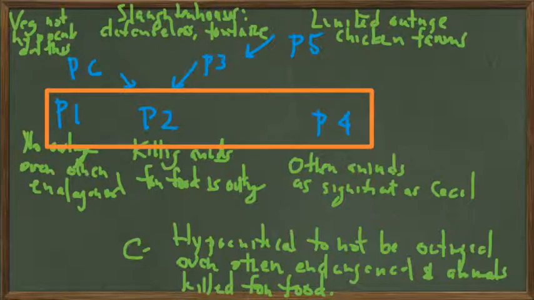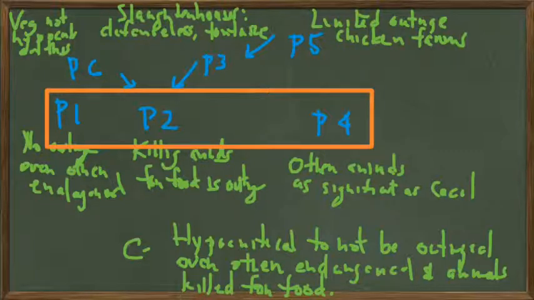So as supporting for P2, I've got premise 6 that vegetarians are not hypocritical on this issue, that slaughterhouses are killing defenseless animals and often torturing them, and supporting that is that there's limited outrage on that, and then the evidence for that was that there was a video about conditions in a chicken farm that didn't get that many views, and that there was limited outrage for that.